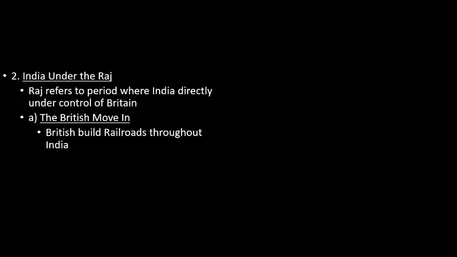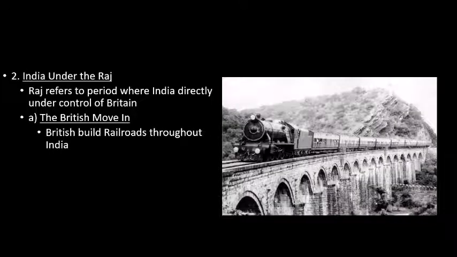So, one of the things that the British are going to do is they're going to build railroads all over India to connect India to different parts of their empire, to move resources from the inner part of India to the coasts where British shipping can take resources throughout the rest of the world. All right? So, guys, building a railroad looks like a positive thing, right? If you think about it, the British are going to give jobs to a lot of Indian people. Indian people are going to be able to utilize the cheap transportation of the British railroads. So the British are going to point to this as something positive they brought to India.